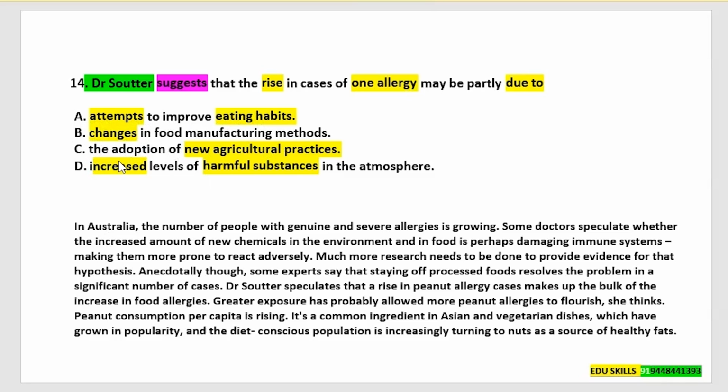Answer option C, the adoption of new agricultural practices. The keywords are new agricultural practices. Answer option D, increased levels of harmful substances in the atmosphere. So the keywords are increased and harmful substances. I request all of you to put down your answers in the chat box.